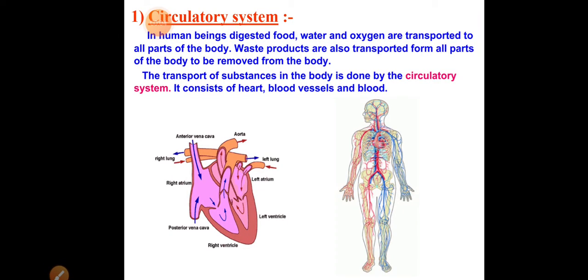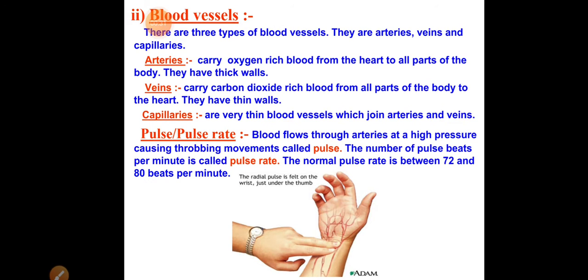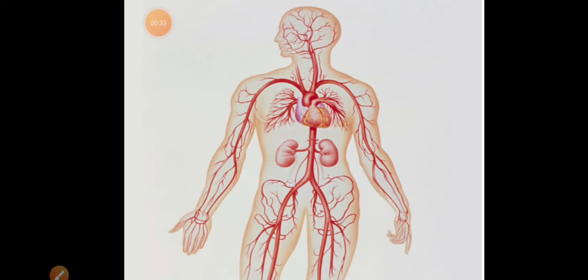Namaste children. Let us continue the chapter that is your transport system, where we understood the importance of transport system in well developed living organisms like humans. In the human transport system we had seen the important parts like your heart, blood vessels and blood. We even completed blood vessels, different types of blood vessels.